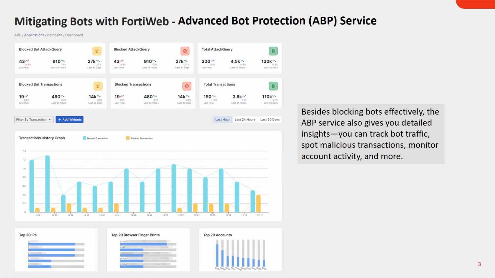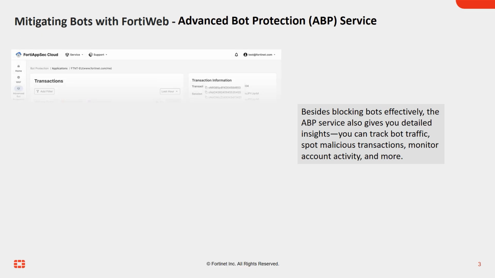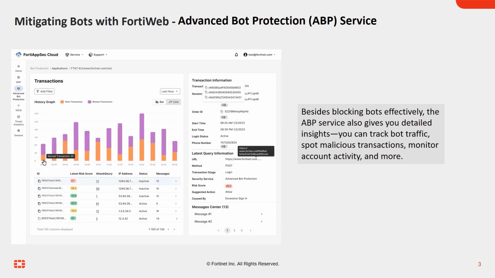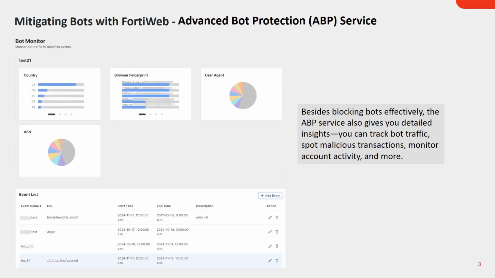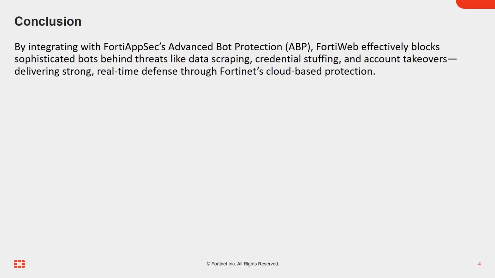Besides blocking bots effectively, the ABP service also gives you detailed insights. You can track bot traffic, spot malicious transactions, monitor account activity, and more. In short, by integrating with FortiAppSec's Advanced Bot Protection, FortiWeb effectively blocks sophisticated bots behind threats like data scraping, credential stuffing, and account takeovers, delivering strong, real-time defense through Fortinet's cloud-based protection.